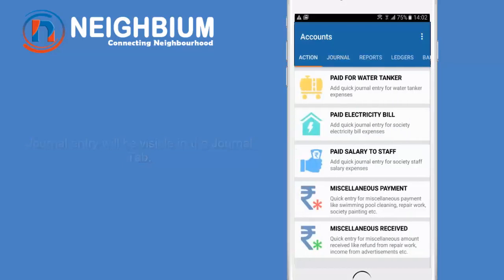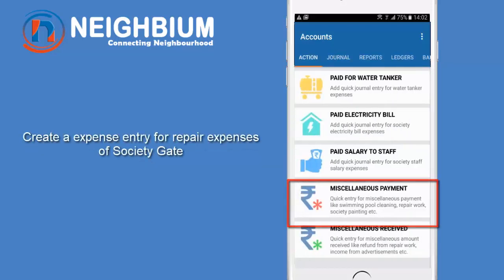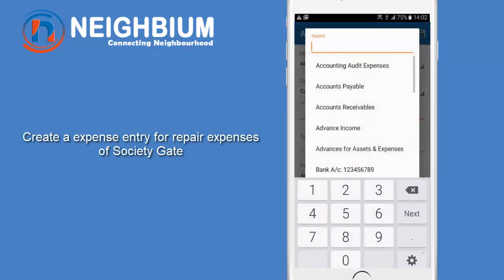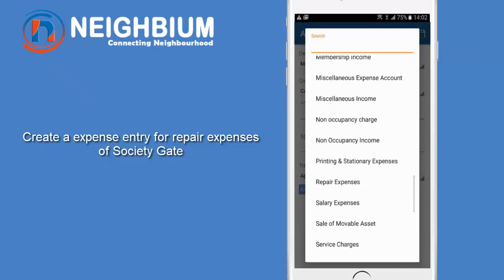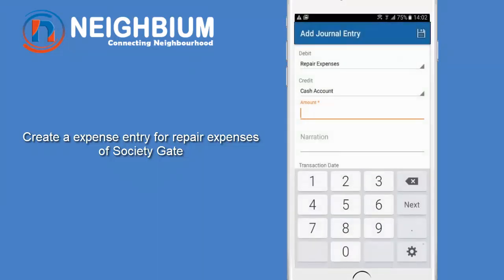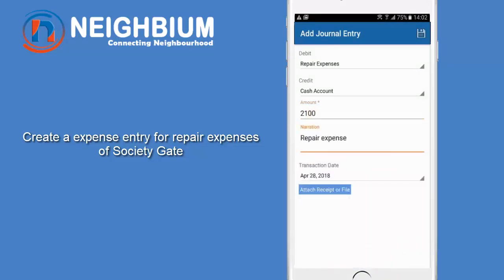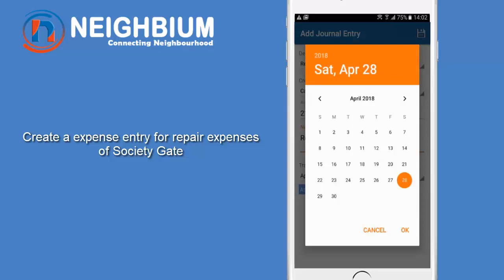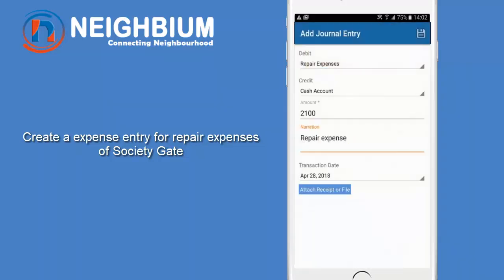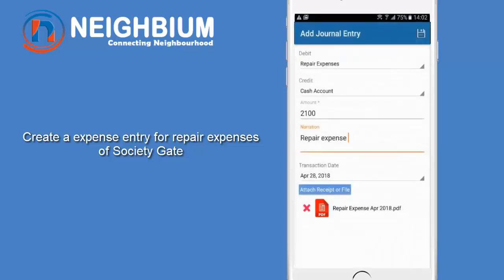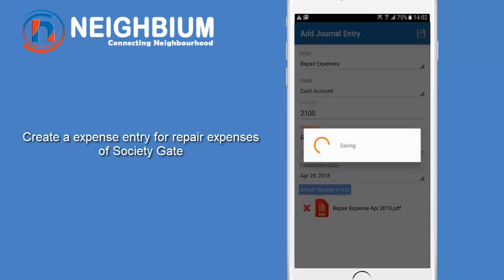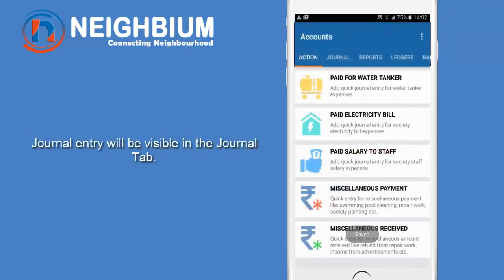Let's add another entry where the Management Committee paid for repair expenses. Select the debit ledger as repair expenses. Enter the amount paid. Set the correct transaction date. Attach a receipt of the expense. Click on Save once done. We can again see the entry in the journal.